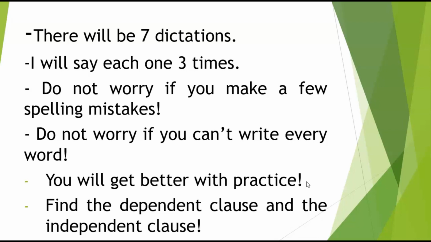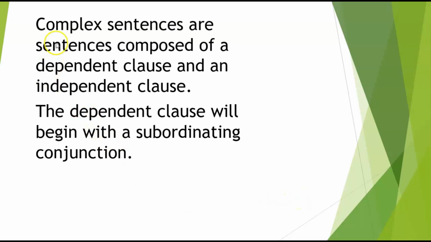And remember that this is listening practice, writing practice, spelling practice, and you will also learn a few grammar points as well. Now, after you do the dictation, you are going to find the dependent clause and the independent clause. Complex sentences are sentences composed of a dependent clause and an independent clause.